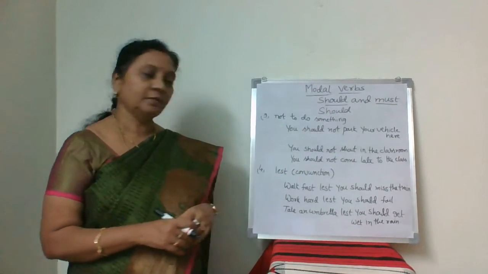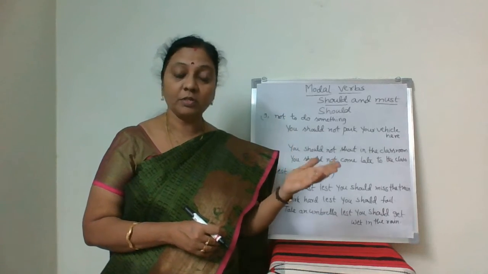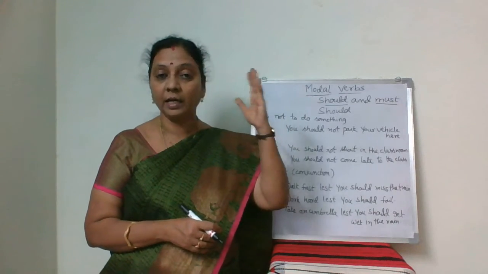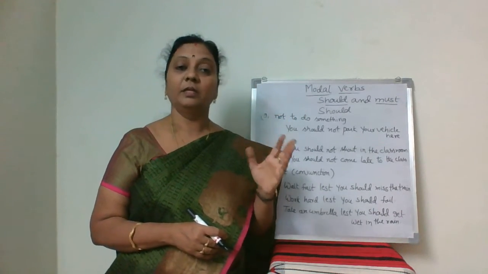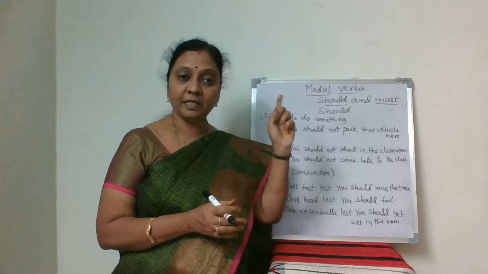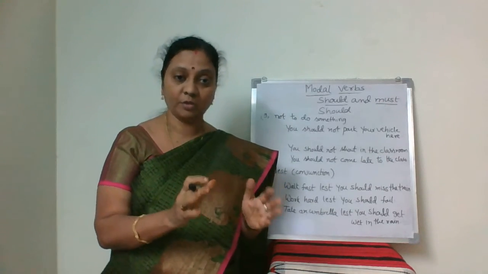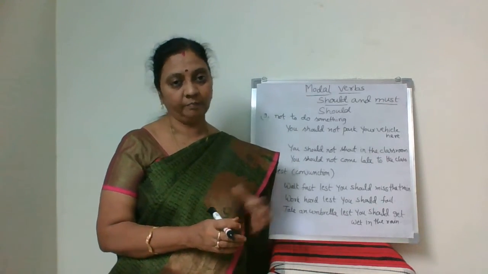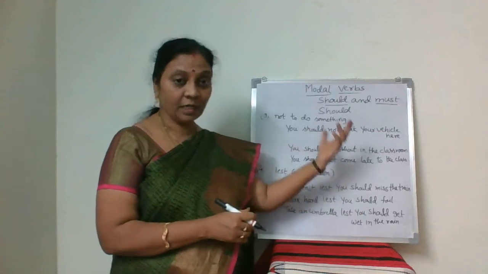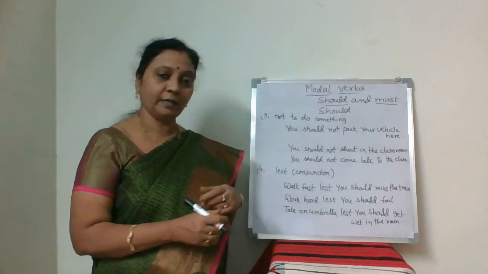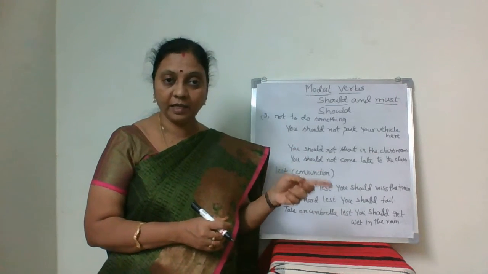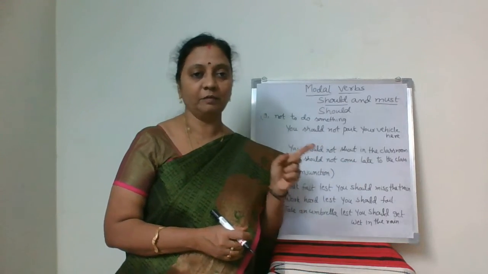To talk about the traffic rules, you should cross the road only at the zebra crossing. Even that also, you should stop whenever the red signal is there. You should stop immediately. So all the traffic rules come under this category, advising to do something and advising not to do something also. Like at a no parking area, you should not park your vehicle here.